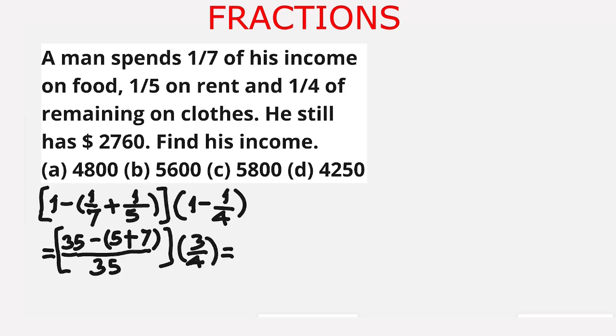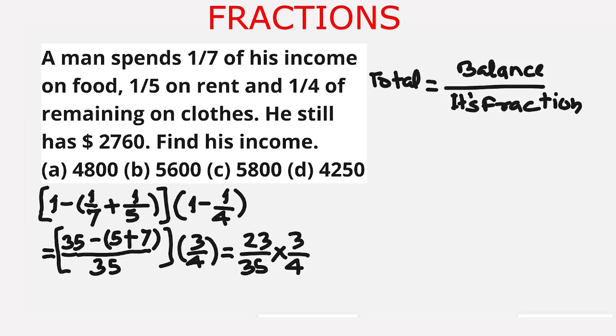And this is equal to 5 plus 7 is 12. 35 minus 12 is 23 upon 35 multiplied by 3 upon 4. Now we know the formula. Total income equals balance amount upon its fraction.